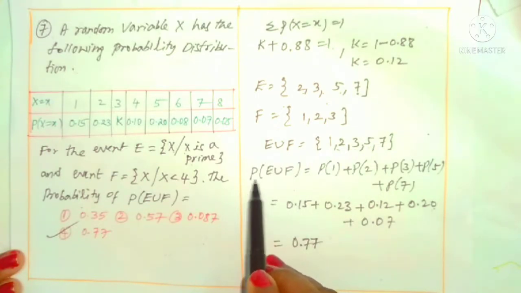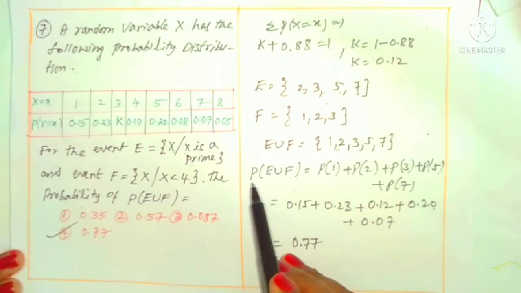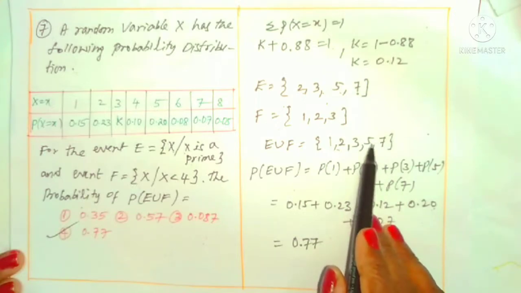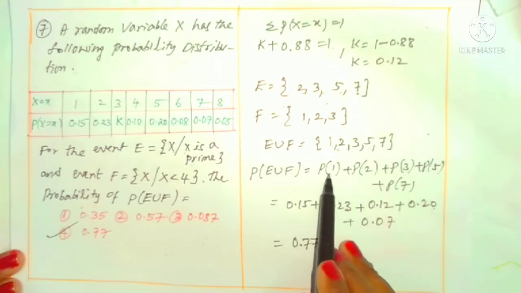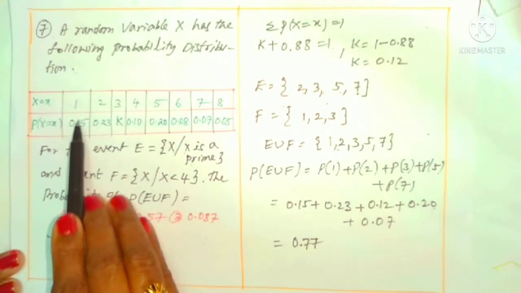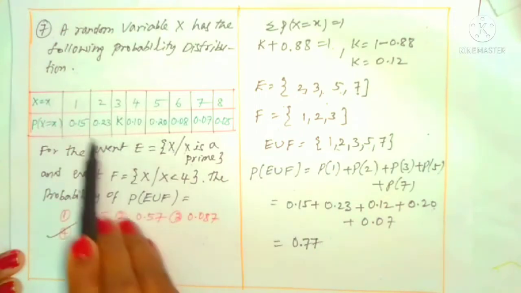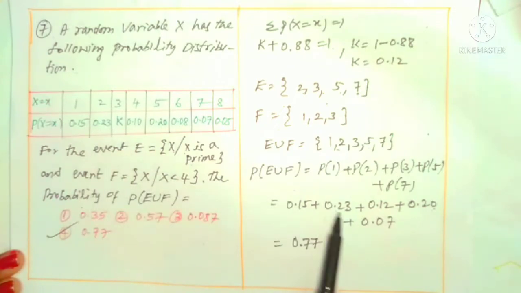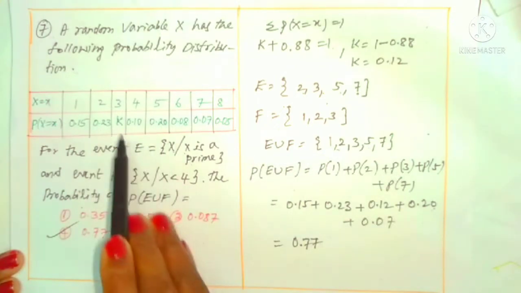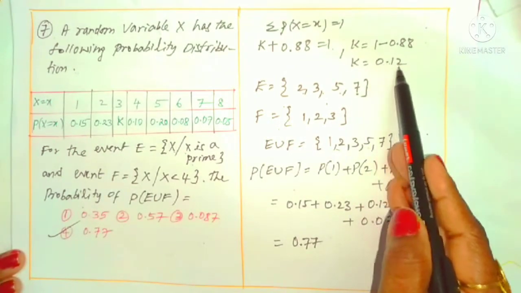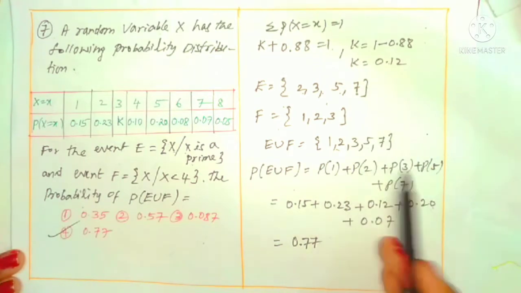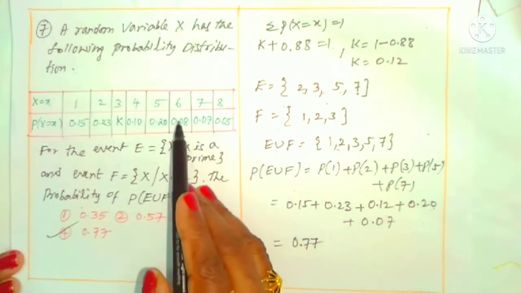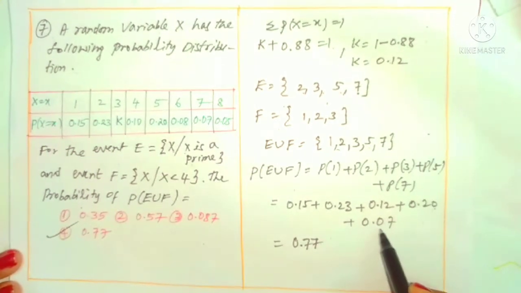We need probability of E union F, means we want the probability of 1 plus probability of 2, probability of 3, probability of 5, probability of 7. You know all these probabilities are mentioned clearly. Probability of 1 is mentioned as 0.15, yes. Probability of 2 is 0.23. Probability of 3 is K. K value we got as 0.12. Okay, right. Probability of 5 is given as 0.20. Right. Probability of 7 is given as 0.07.